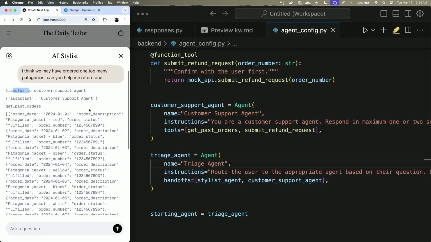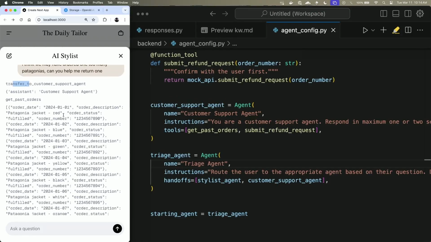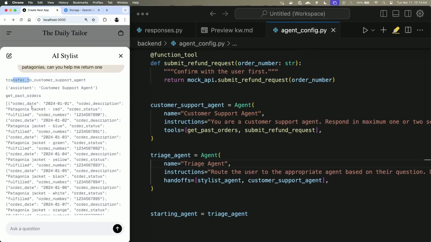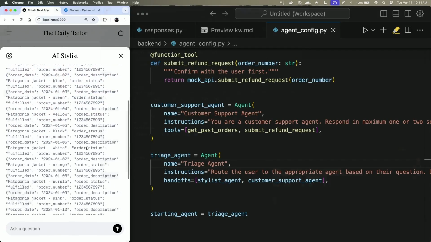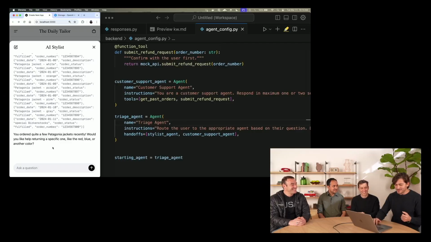And this is just a function call that I'll show you in a second. And then the customer support agent proactively called the get past orders function where we can see all of Kevin's Patagonias. I think you'll be okay. Cool. So